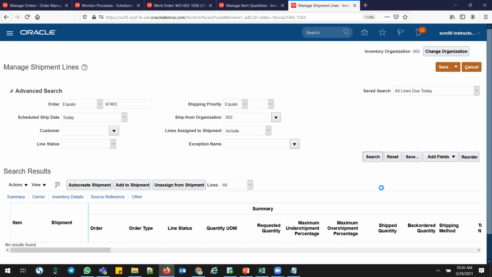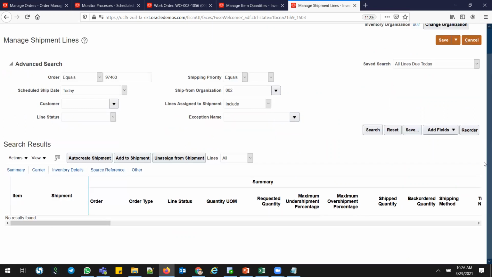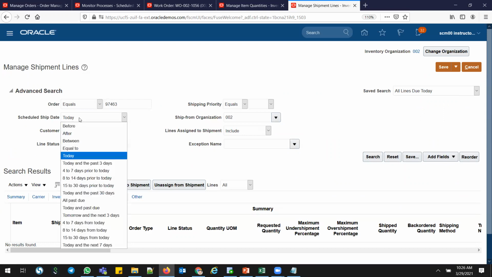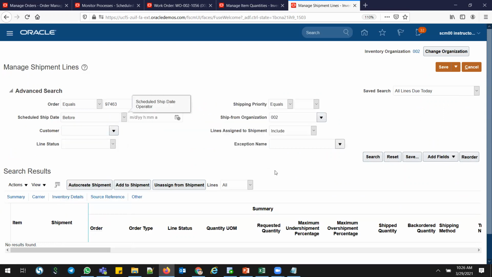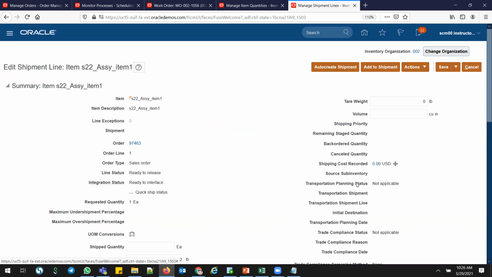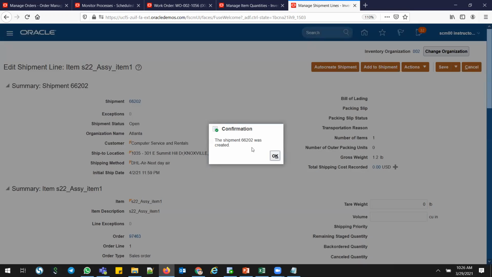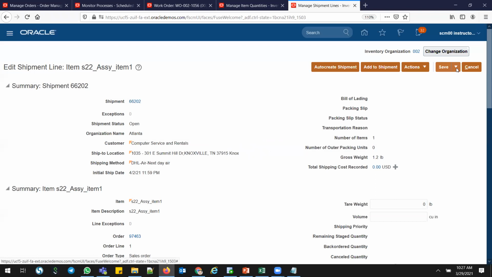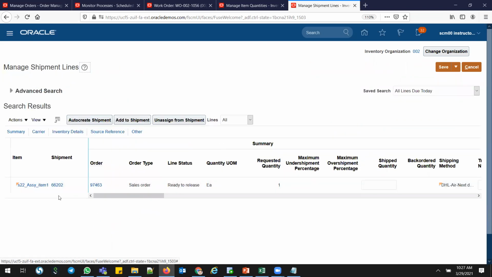Search. Oops, not today. Before. Shouldn't shipped it. Click search. And auto create shipment. This is my shipment number 202. Save and close. Shipment number is created. Click the shipment number 66202.